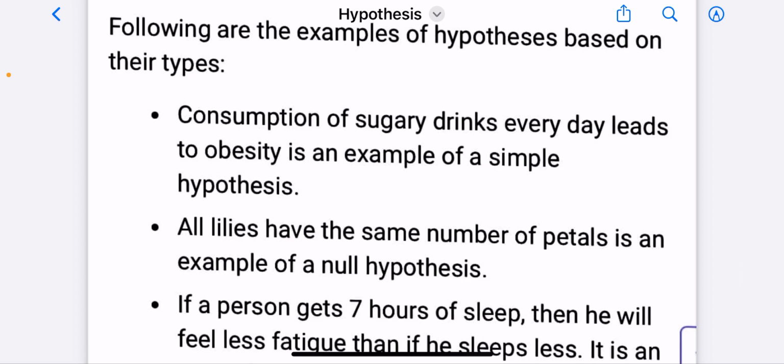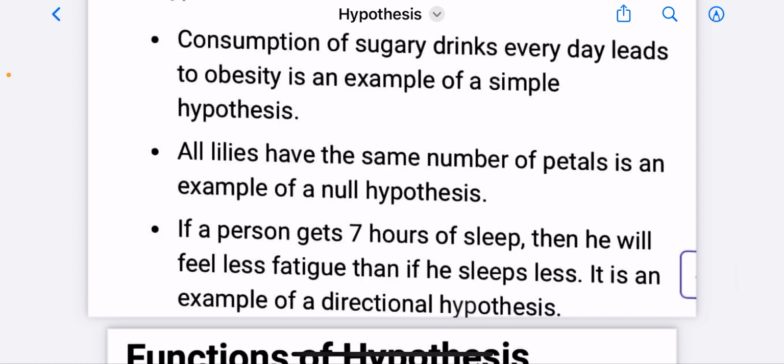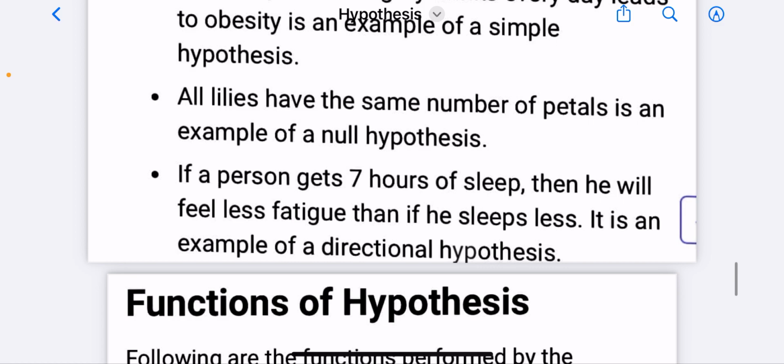Consumption of sugary drinks every day leads to obesity is an example of a simple hypothesis. All illness have the same number of petals is an example of null hypothesis. If a person gets 7 hours of sleep, then he will feel less fatigued than if he sleeps less. It is an example of a directional hypothesis.